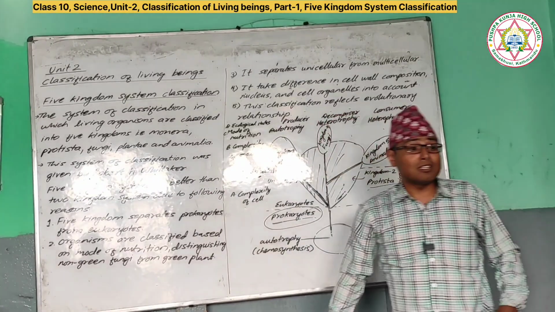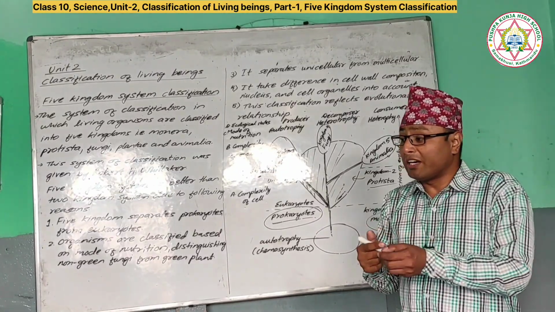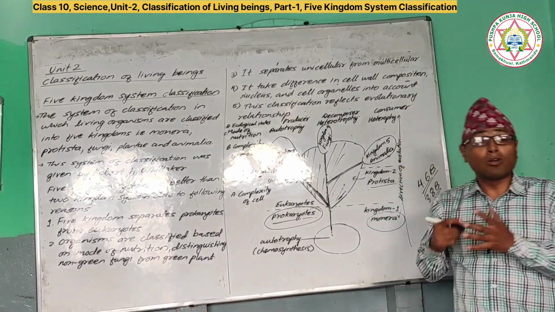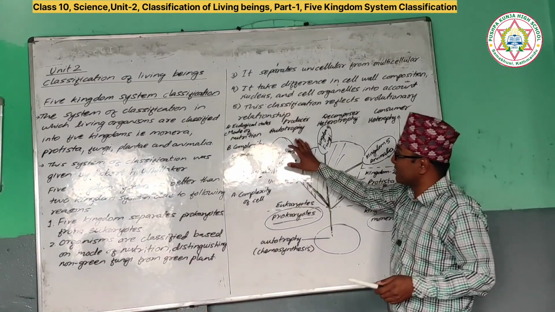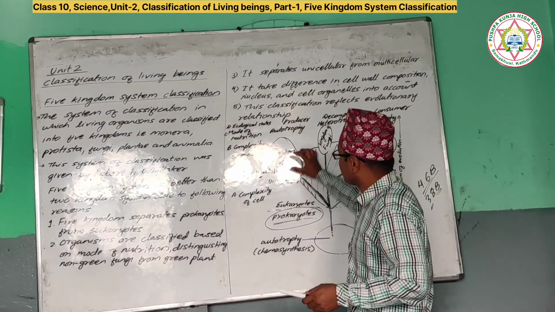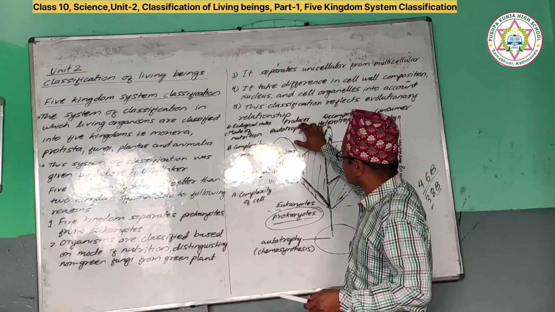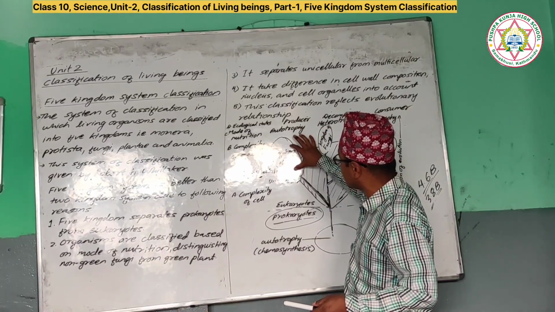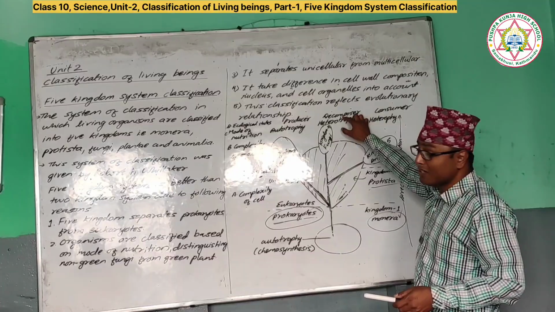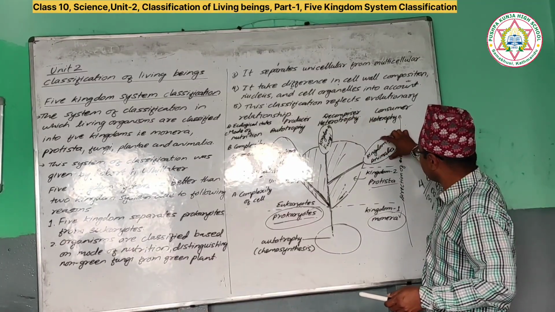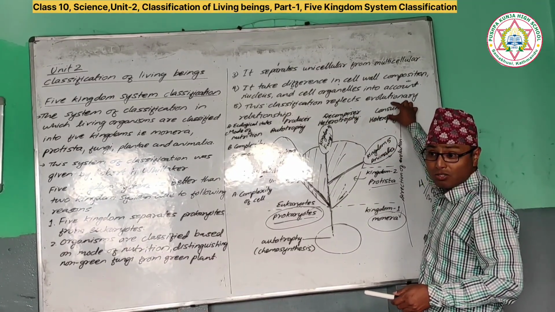Ecological status means in your lower grade you may have studied about ecology. Ecosystem पढ्नुभएको छ नि. So what is the role of these organisms in the ecosystem? If you see Plantae, it acts as a producer. Plantae kingdom acts as a producer. Fungi act as a decomposer. And Animalia acts as a consumer.